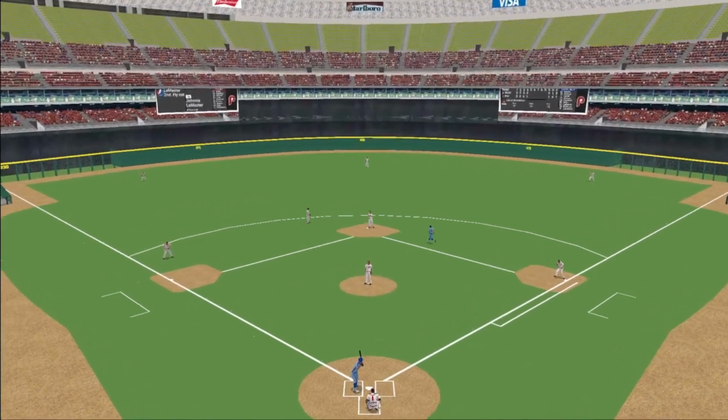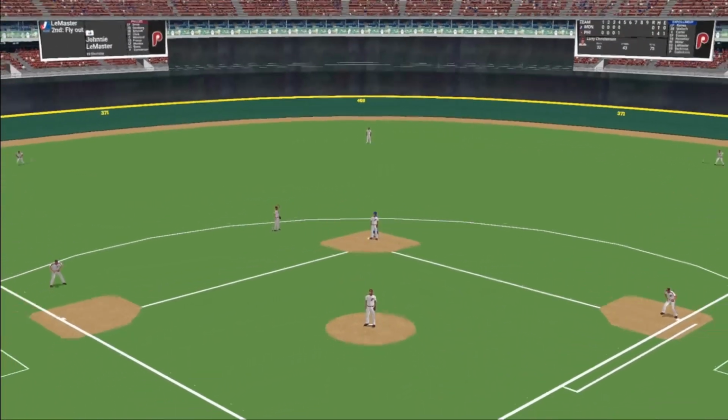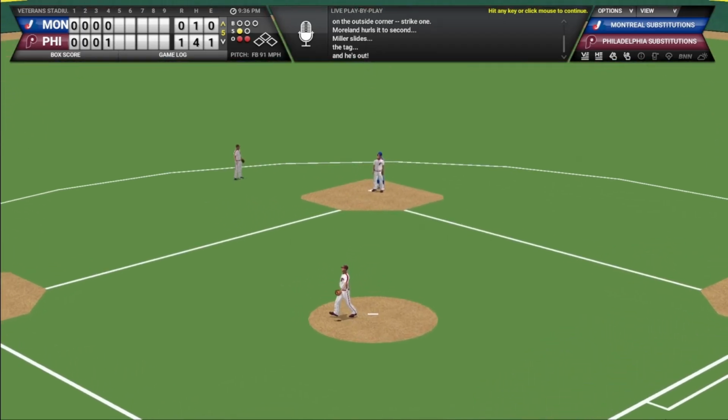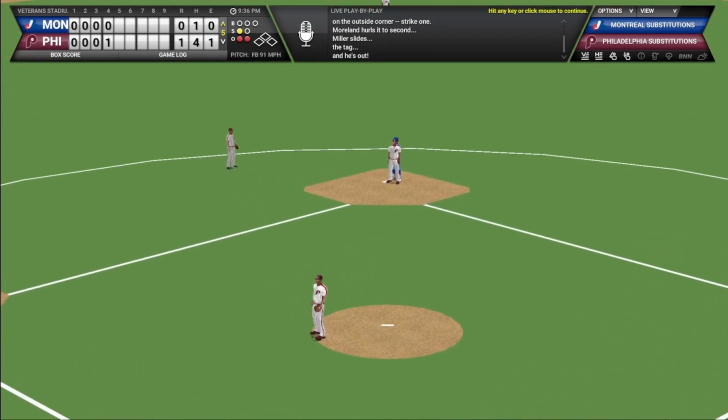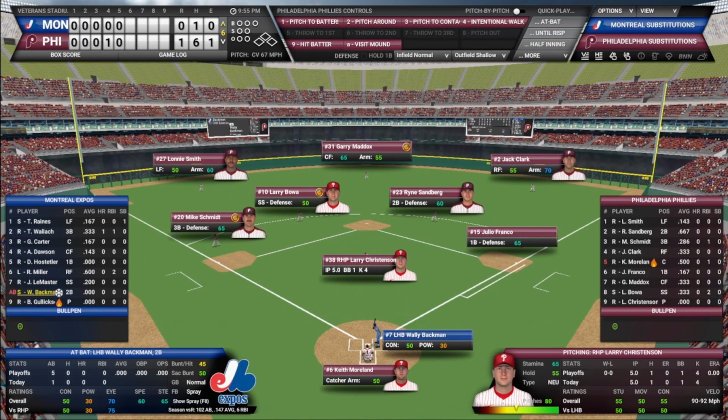Pitch on the way. There goes the runner. Throw by Moreland. Second time today. Expos have tried to run and Moreland has thrown them out. 2 down. Wally Backman, Bill Gullickson, and Tim Raines due up.